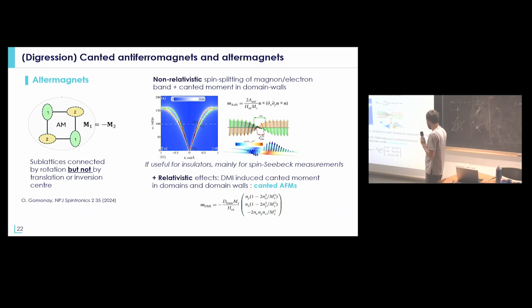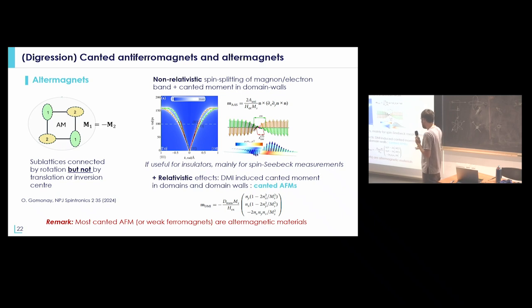Or, I did not mention it here, but the fact that you have this spin splitting of the magnon band in presence of spin-orbit coupling is also something that you can use to detect the antiferromagnetic properties using some magneto-optical effect.